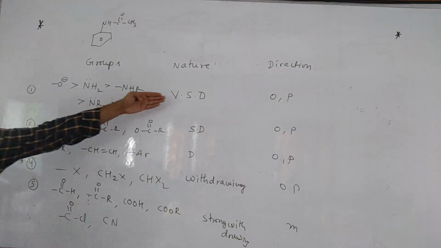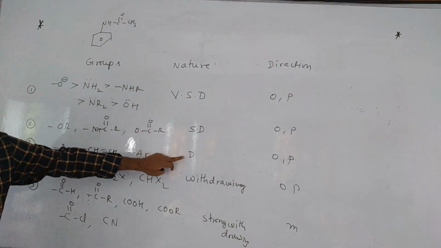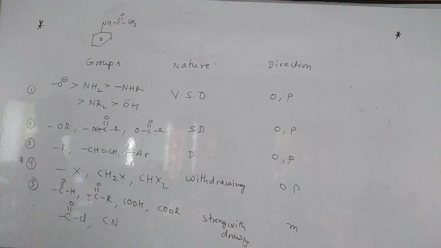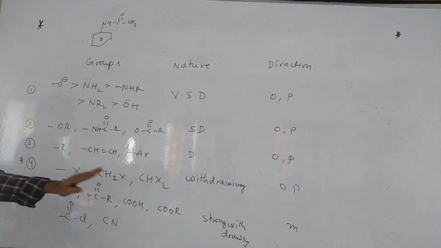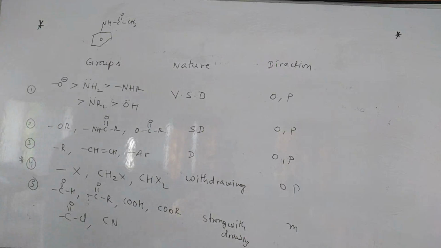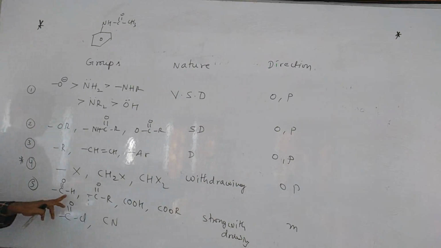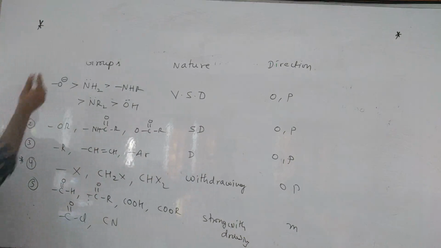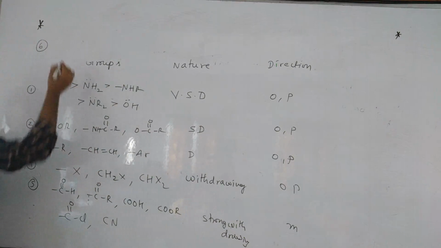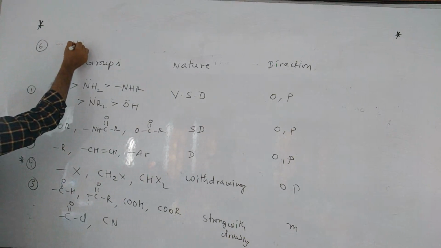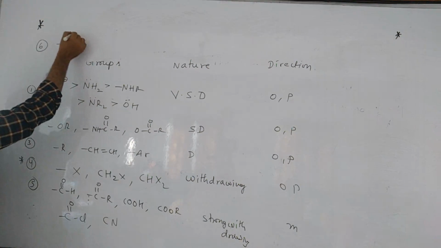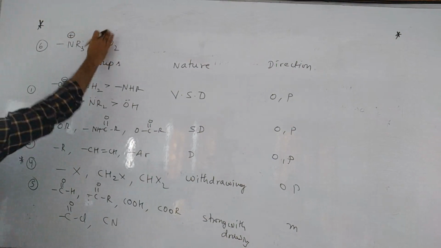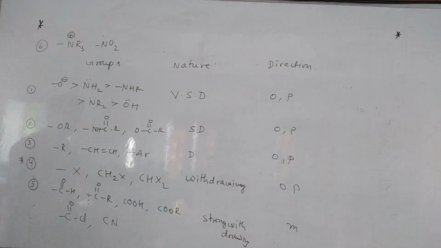And one more line is there. So donating, very strong donating and donating. Here withdrawing, strong withdrawing, and one more is there, very strong withdrawing groups. What are those? So these are all strong withdrawing only. Shall I write up the last point? Can you see? This is aldehyde, ketone, acid. Okay. The last group is NR3 plus, NO2 plus, not NO2 plus NO2.